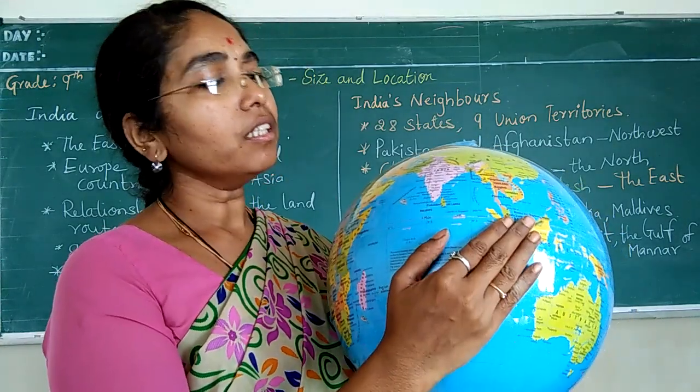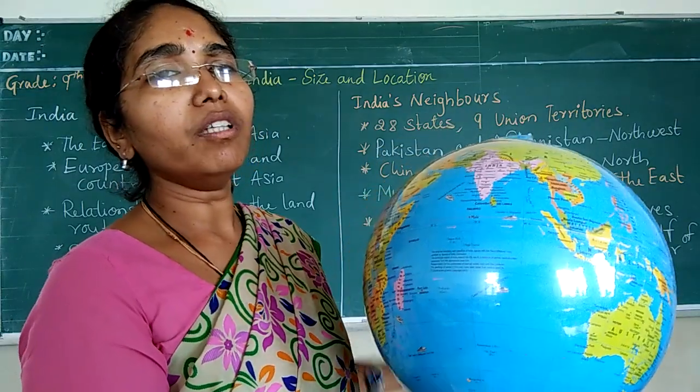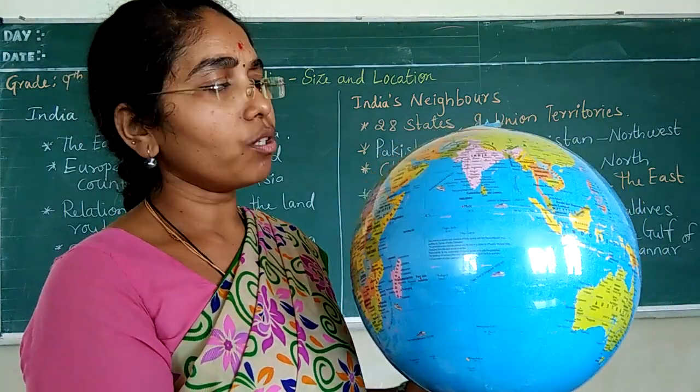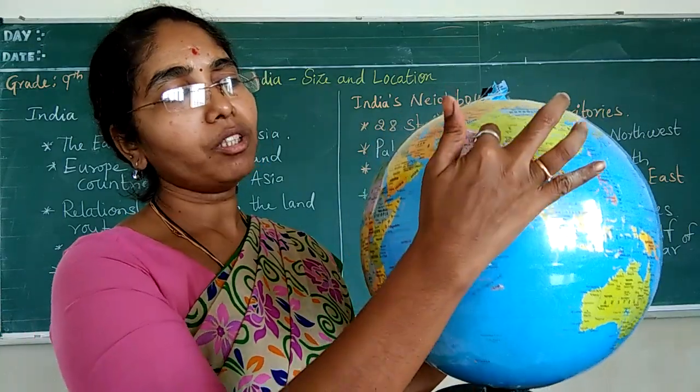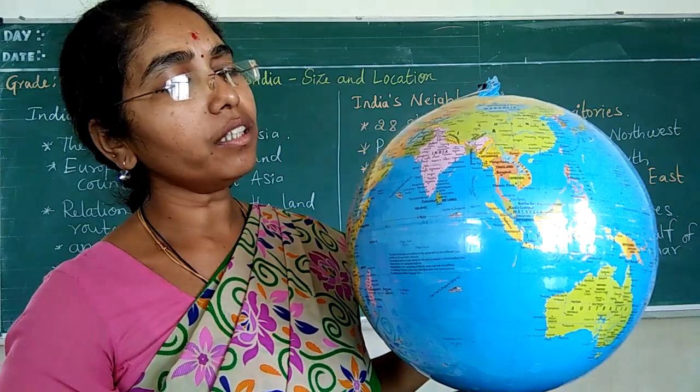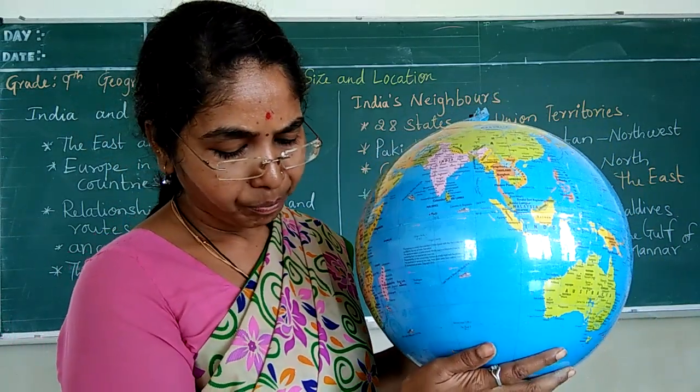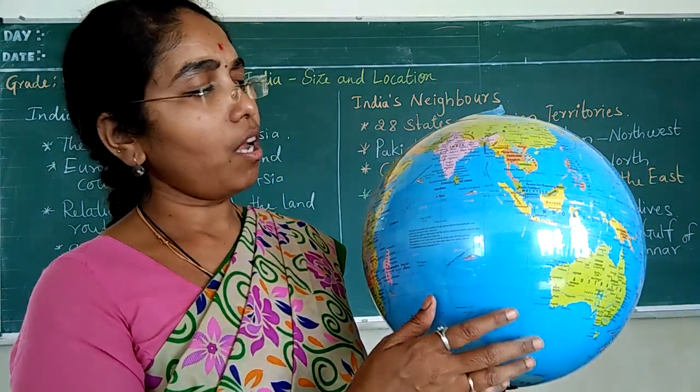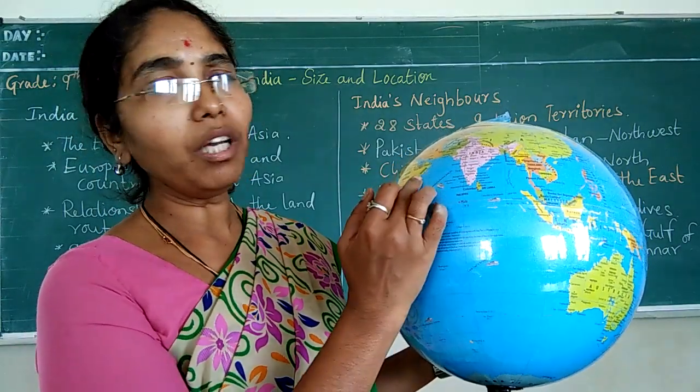Before the invention of sea routes, people used to come from the northern side of India, and that is how they connected to our country. Now the ocean routes are very important for connecting to our country.